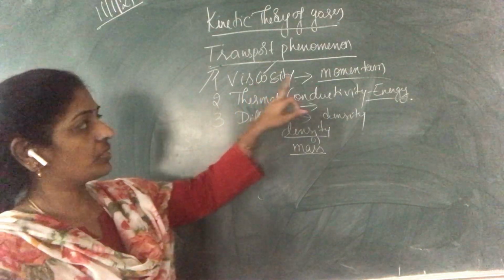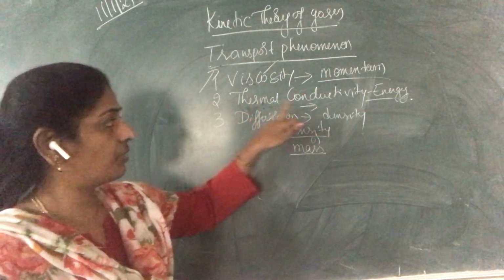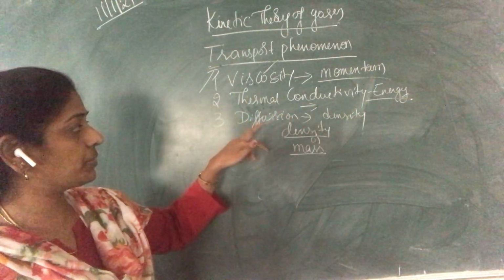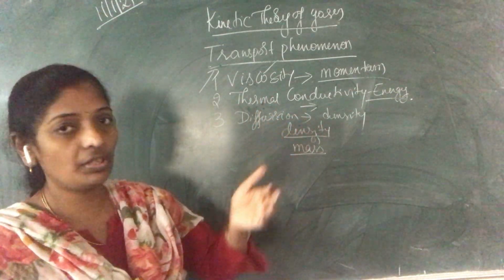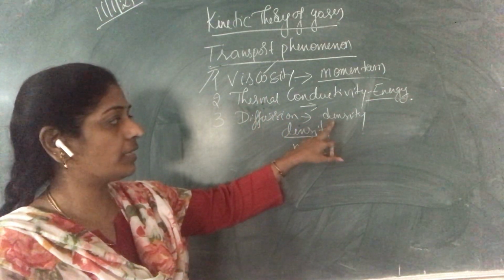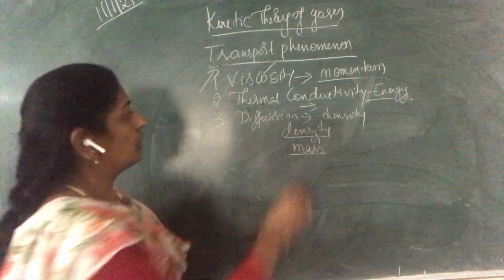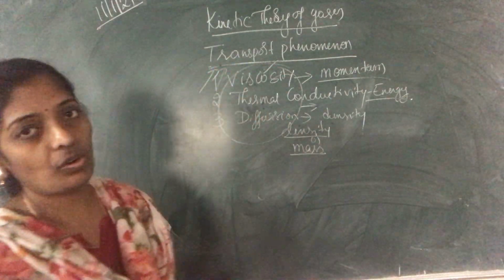So in case of viscosity, there is a transport of momentum to get to equilibrium state. In case of thermal conductivity, there is a transport of energy. And in diffusion, from the higher density region to the lower density region, there is a transport of density to get to equilibrium state. All these three combined we call transport phenomenon.